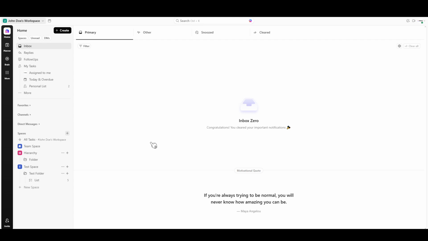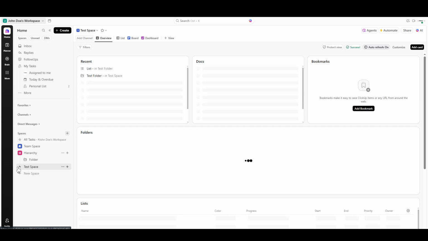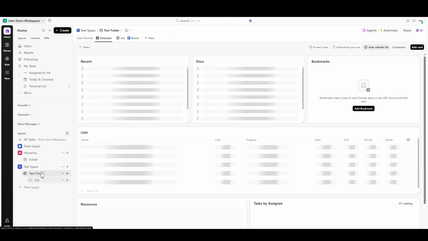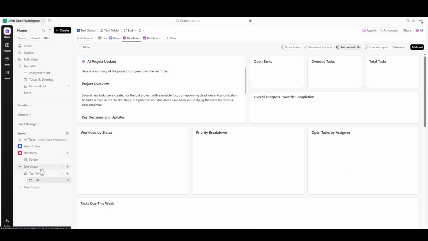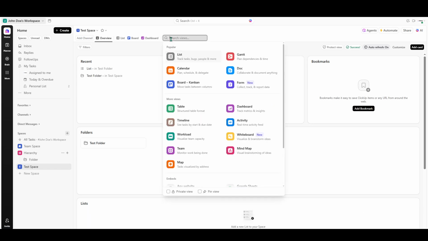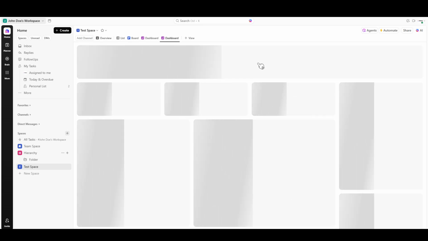To start building your ClickUp project management dashboard, first navigate to the space, folder, or list where you want this dashboard to exist. Once you're there, look towards the top of the screen at your viewing options. You should notice a small plus sign next to the word View. Go ahead and click that. This action opens up a menu of different view options. From those choices, you're going to select Dashboard. Then, choose Project Management from the available templates.